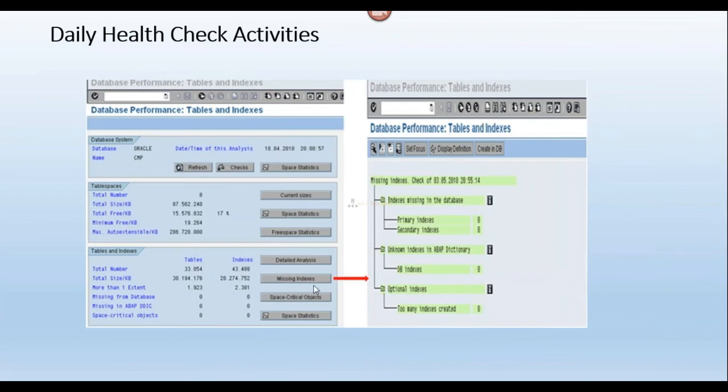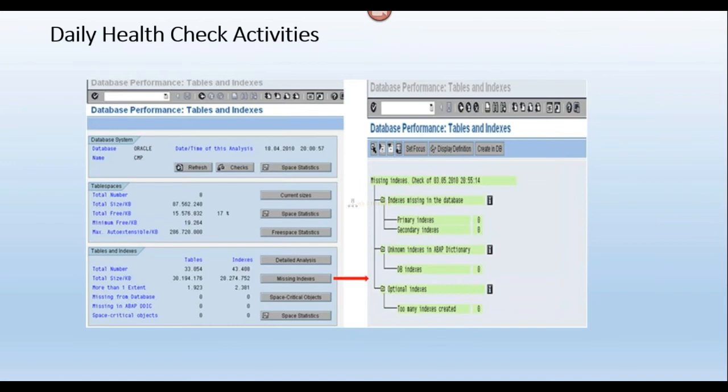In DB02, we can see whether any missing indexes are there or not. If there are any missing indexes, it will show them in red color here. Missing indexes means there is no index configured on a particular table.